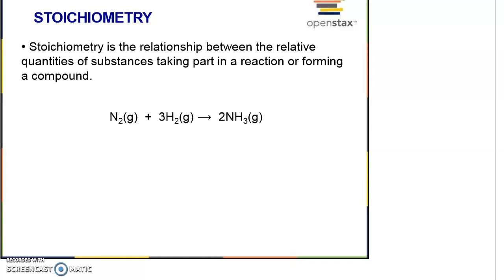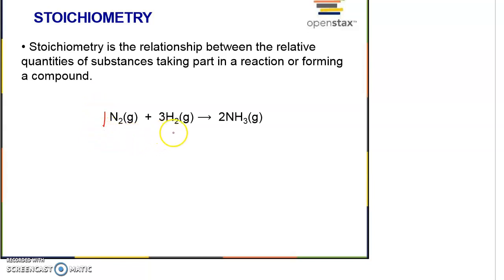Let's look at this balanced equation. Let's look at the coefficients. In front of N, there's nothing. That means it is 1. In front of the hydrogen, it is 3. So over here is 1, 3, and 2. What do I mean over here? That means for every single 1 mole of nitrogen, we need 3 moles of hydrogen, and we will produce 2 moles of ammonia.